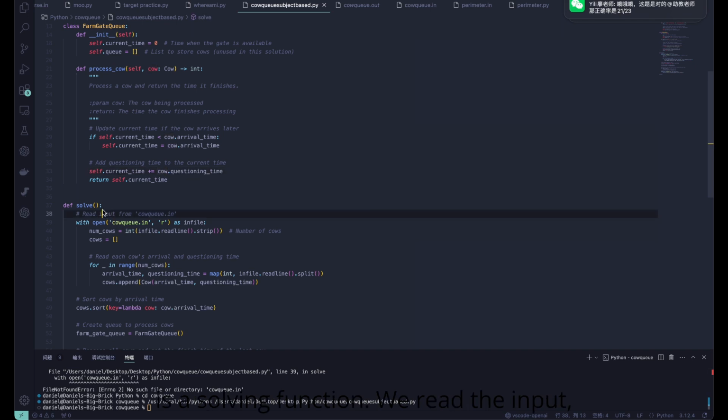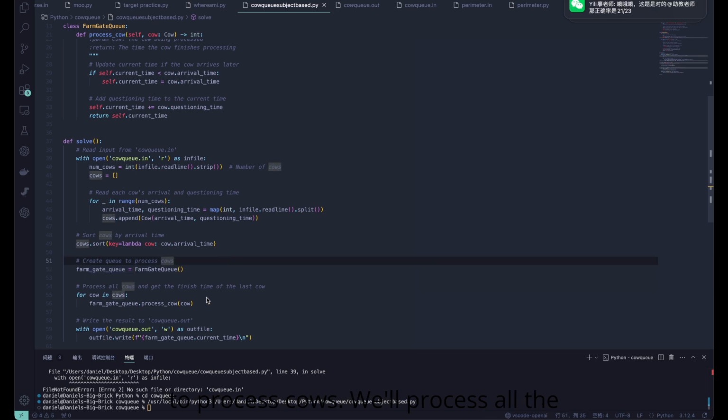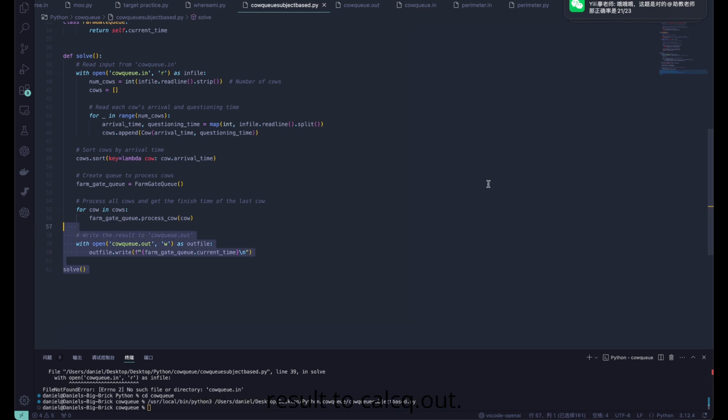Alright, so this is the solving function. We read the input, we strip the data, we write a list, and then we read each cow's arrival and questioning time and input that into the function. Lastly, we sort the cows by arrival time. We create a queue to process cows. We process all the cows and get the finish time of the last cow. And after that, we write the result to cowqueue.out.